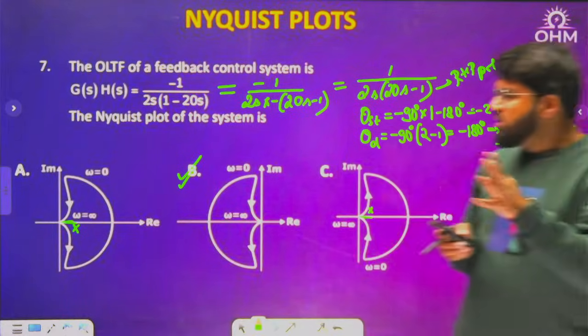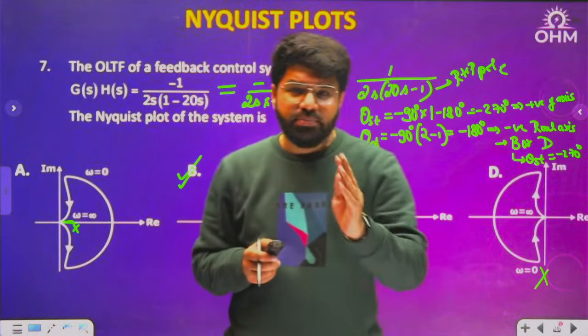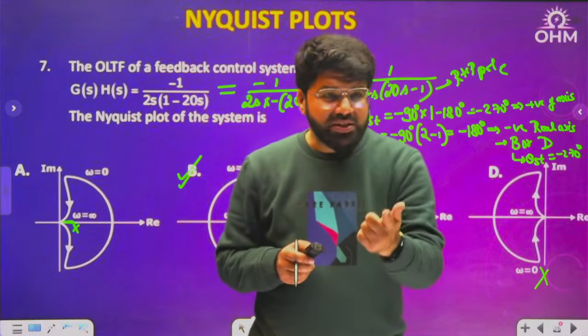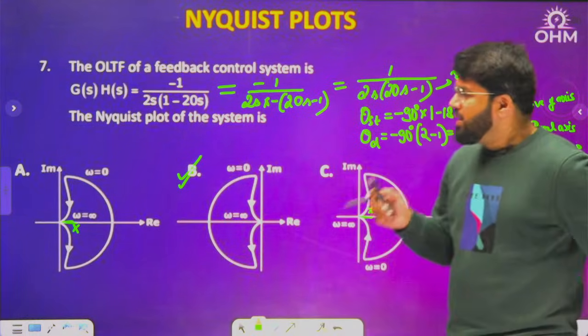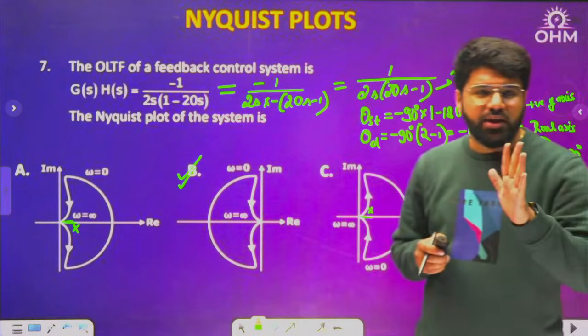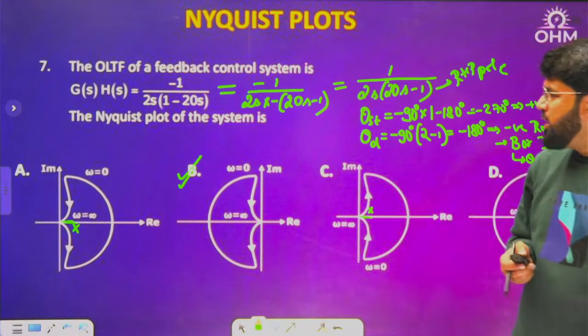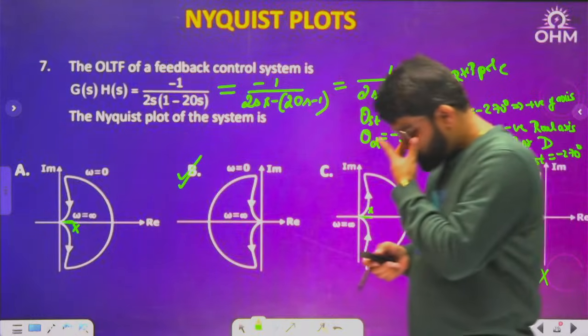Some previous questions we have done completely, because many times a complete conventional question will teach you a lot. But when you come to the GATE question, many times only that starting and ending angle calculation I told you will help you tick mark the answer. That's it. Finished. The answer is B.